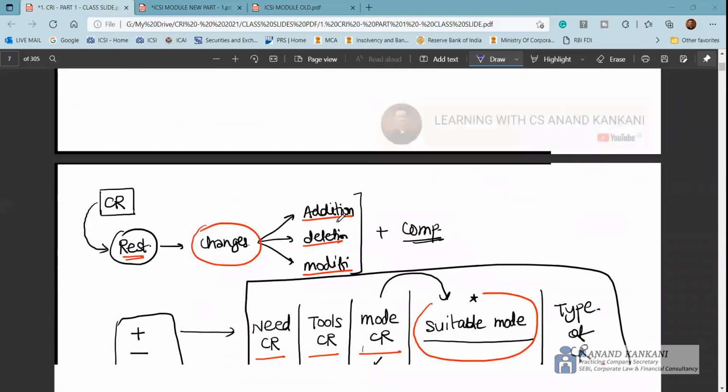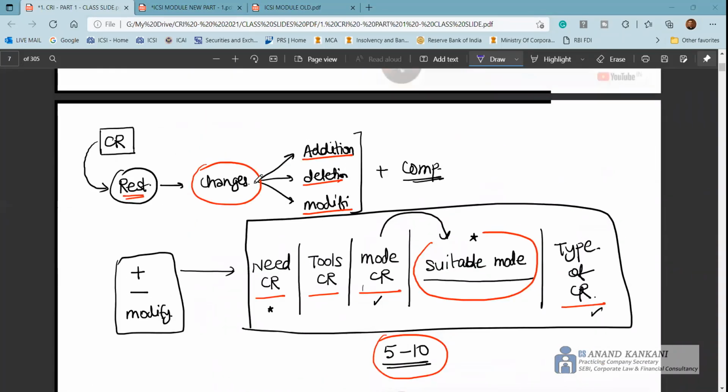So when I say corporate restructuring, it is when you make any changes in the organization. There can be some addition, there can be some deletion. Addition would be by way of mergers or acquisitions, and deletion would be by way of demerger. There could be some modifications which take place in the organization. And the major reason for corporate restructuring is that you have to survive in the industry, or you are looking for growth.